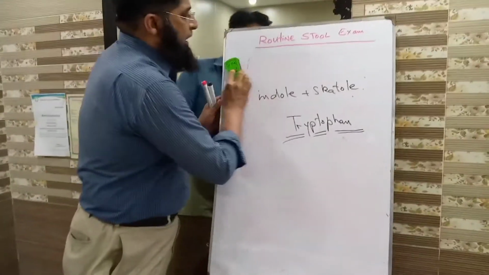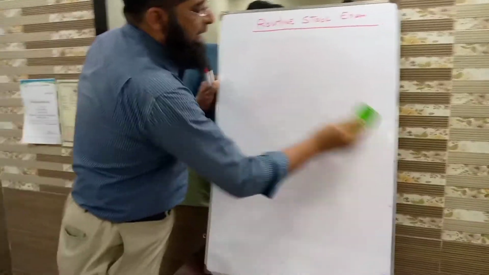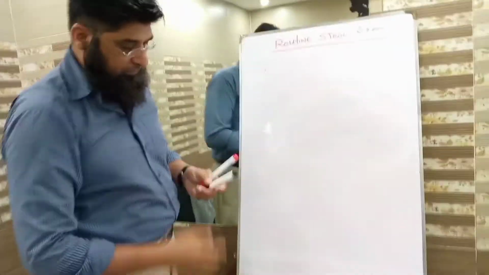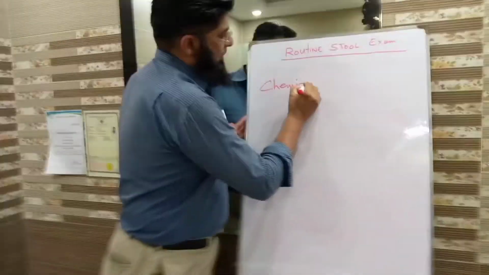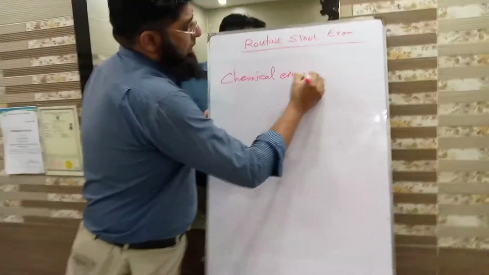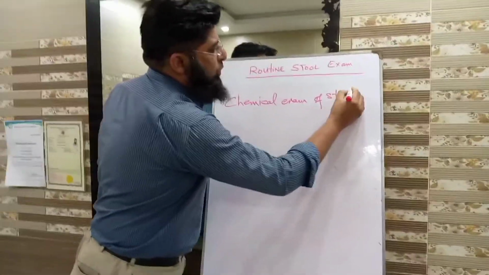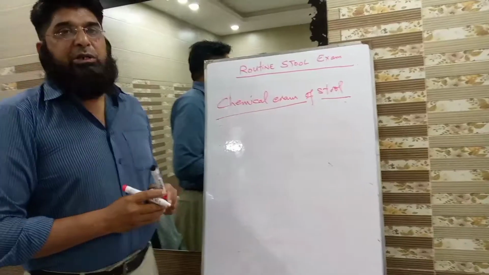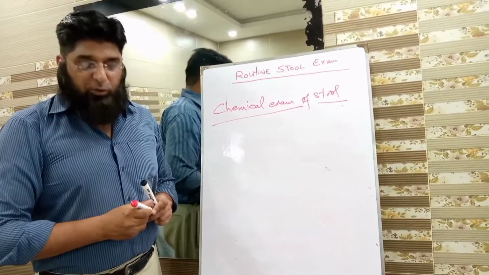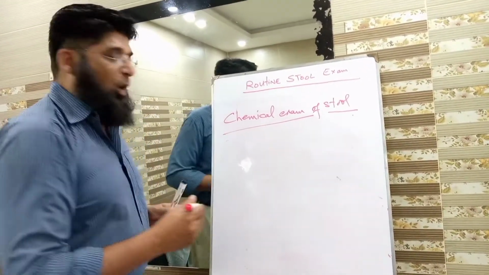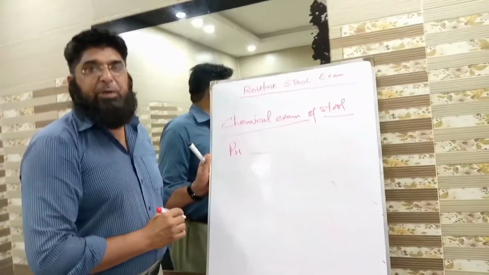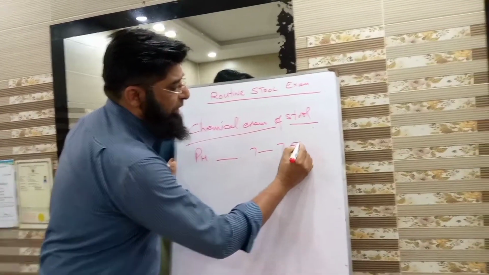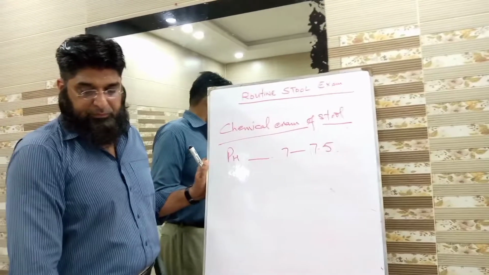Now students, we move towards chemical examination of stool. Students, in chemical examination of stool, we observe the following characters. Number 1, pH. The normal pH of human stool is from 7 to 7.5. Okay?